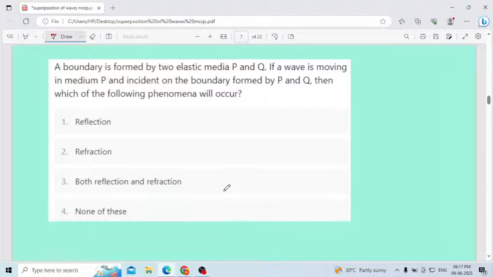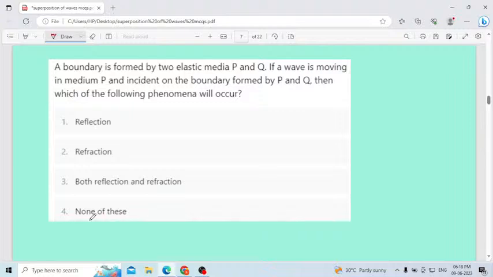Let us move to the next question. A boundary is formed by two elastic media P and Q. If a wave is moving in medium P and incident on the boundary formed by P and Q, then which of the following phenomena will occur? First option reflection, second refraction, third both reflection and refraction, fourth none of these. Understand the question?